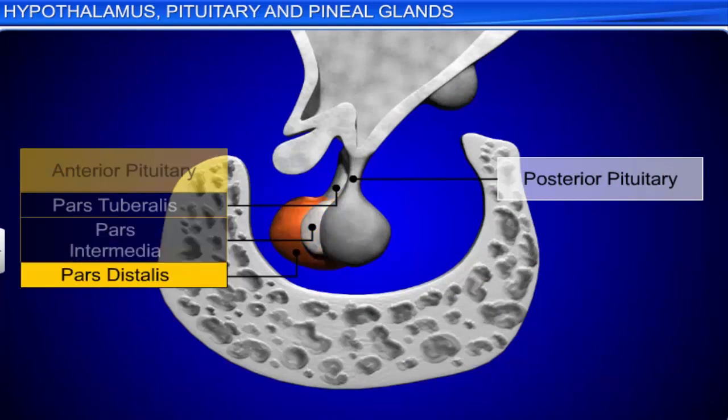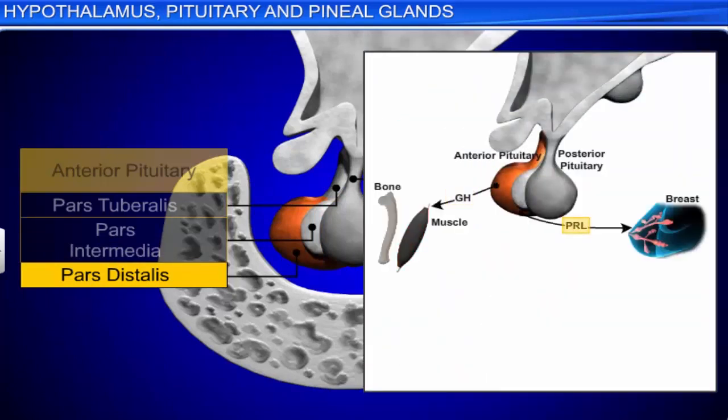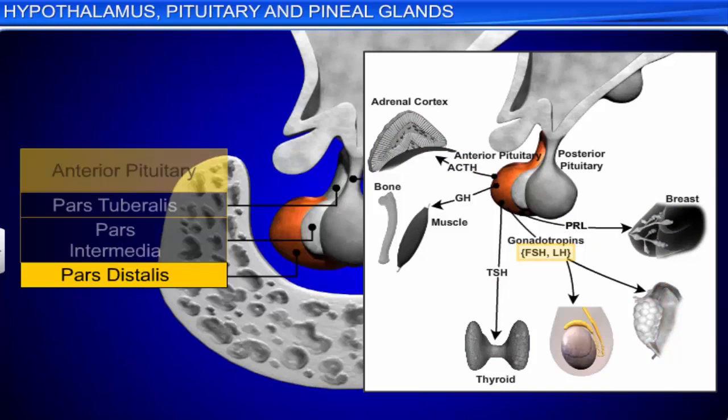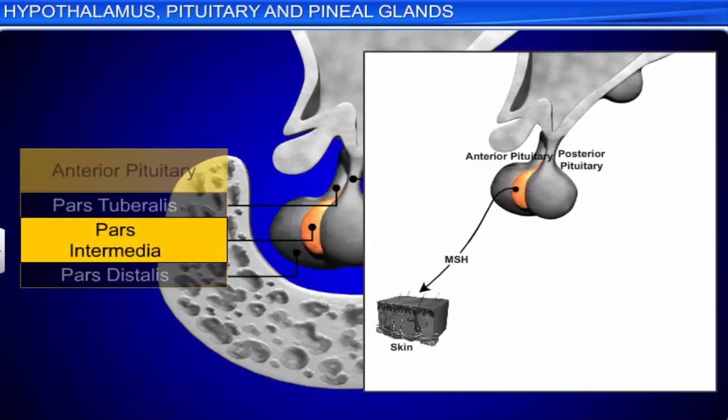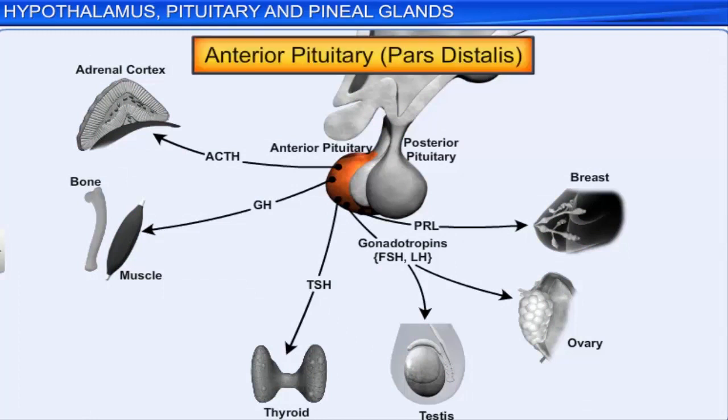While the pars distalis produces several important hormones such as the growth hormone or GH, prolactin or PRL, thyroid stimulating hormone or TSH, adrenocorticotrophic hormone or ACTH, luteinizing hormone or LH, and follicle stimulating hormone or FSH, the pars intermedia secretes only one hormone called melanocyte stimulating hormone or MSH. Let's learn about the various hormones secreted by the pars distalis of the anterior pituitary.